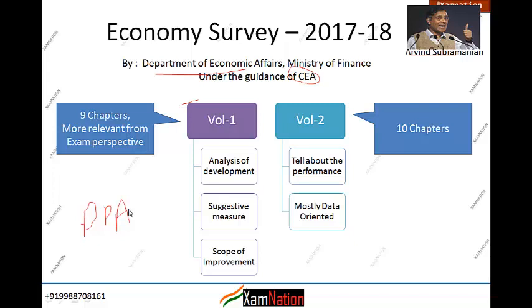उसका exact understanding के लिए you need to understand PPA, why PPA need to enter, and why there is a requirement of renegotiating the PPA. So that is what you have to understand.